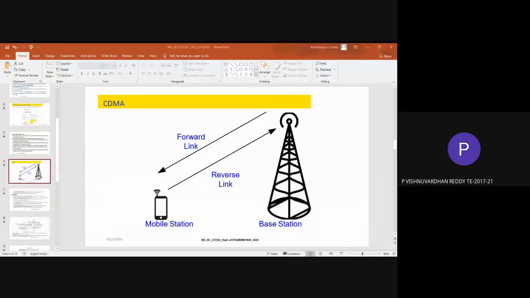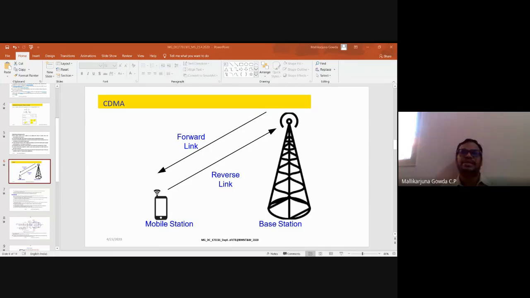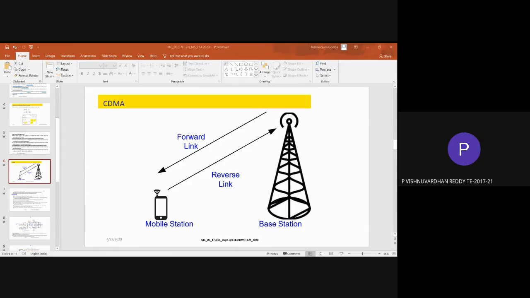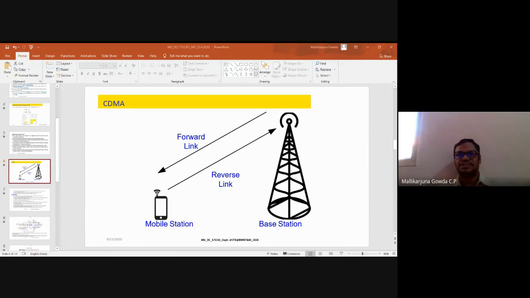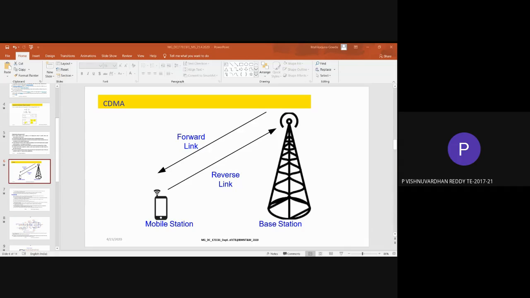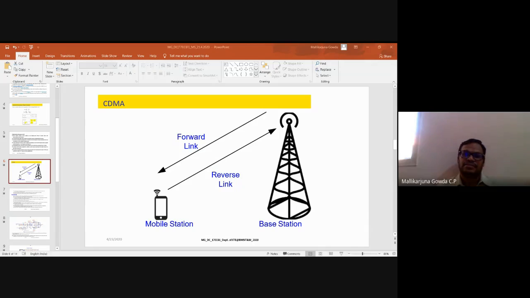Is the current technology the same as this even now, or is it different, sir? Now it is not CDMA. It is LTE, 4G, LTE Advanced. It is not using CDMA there. The technique is totally different. Okay, sir. Because what I have discussed, IS-95, is only for voice, not for data.